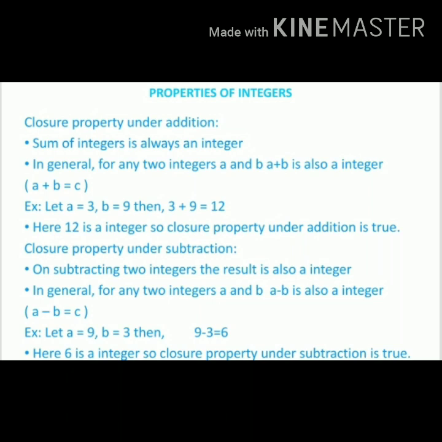Friends, next let us learn about closure property under subtraction. On subtracting 2 integers, the result is also an integer. In general, for any two integers a and b, a minus b is also an integer. That is, a minus b equal to c. Example, let a equal to 9, b equal to 3. Then 9 minus 3 equal to 6. Here 6 is an integer, so closure property under subtraction is true.